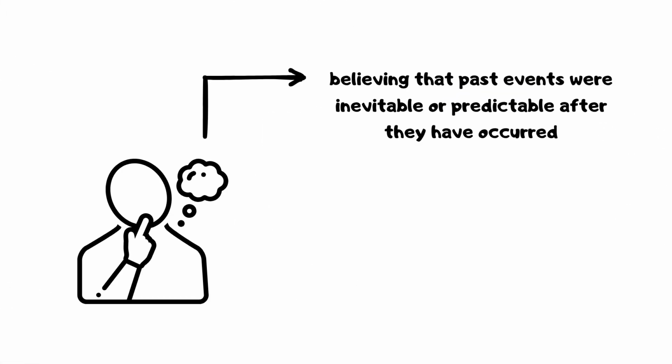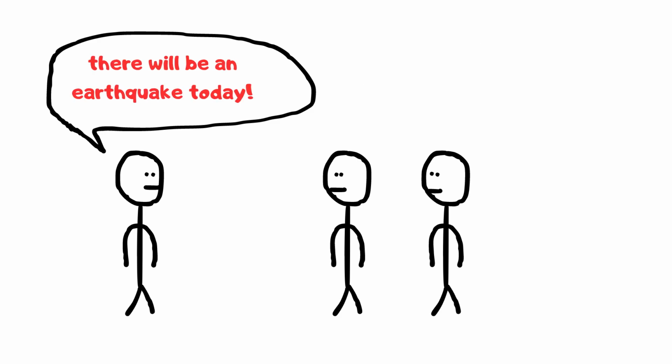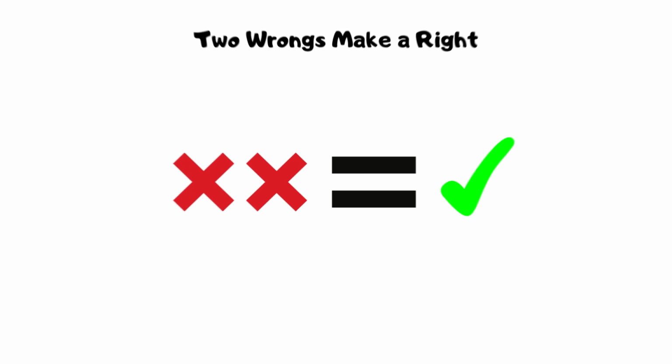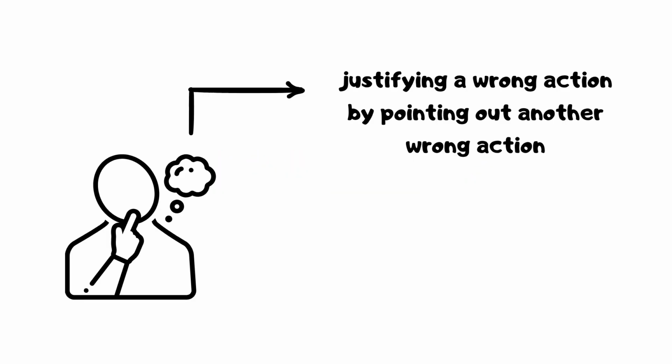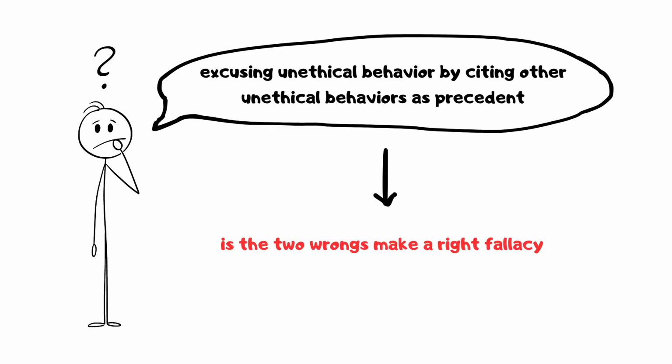Retrospective determinism: believing that past events were inevitable or predictable after they have occurred. For example, claiming that historical events were bound to happen because they did happen is retrospective determinism. Two wrongs make a right: justifying a wrong action by pointing out another wrong action. For example, excusing unethical behavior by citing other unethical behaviors as precedent is the two wrongs make a right fallacy.